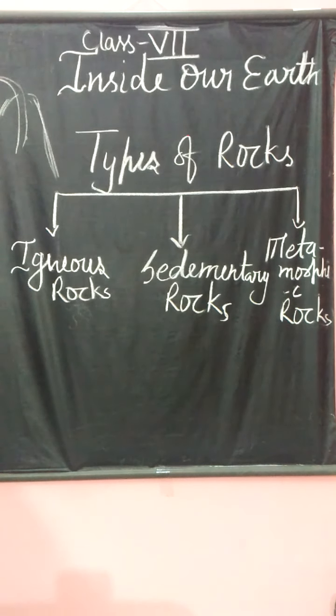So first of all we come to know what a rock is and how the rock is formed. Students, as we know, movements always take place inside our earth.